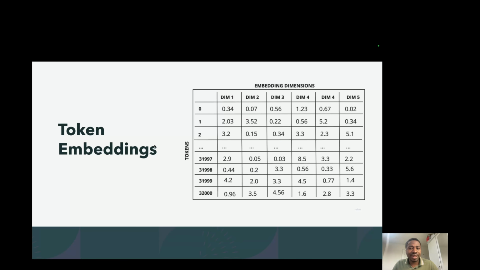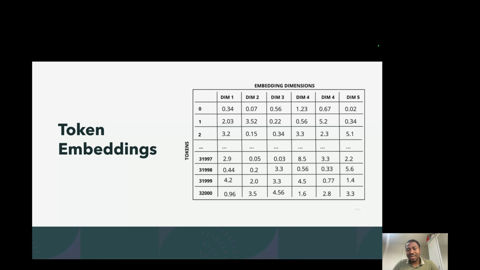We've got token embeddings, where on this side we've got the tokens. Let's imagine that our vocabulary consists of 32,000 unique words and 32,000 unique tokens. Each of these tokens is going to be embedded into some n-dimensional space. So let's say we use a vector of 5 dimensions. Each single word gets transformed into one single token, which is a single integer.